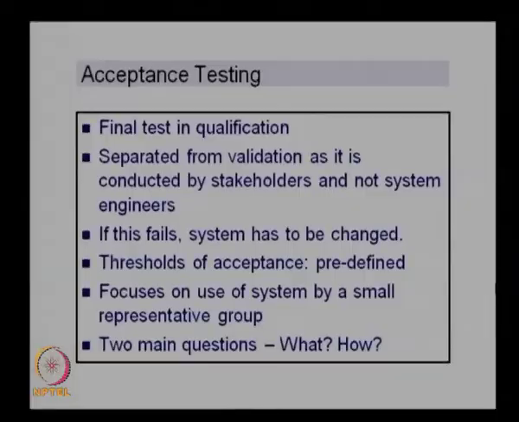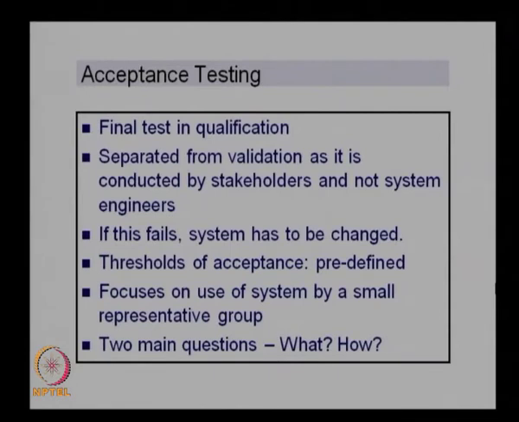In order to make sure that the system is satisfying the requirements, we need to make sure that the system is accepted by the customers, and so the last stage in the qualification process is the acceptance testing. So, today we will discuss the acceptance strategies and acceptance test methods, how we plan for the acceptance test, what the important steps involved in the acceptance testing are, what the things to be tested are, and how we plan for it. We will discuss these aspects in today's lecture.